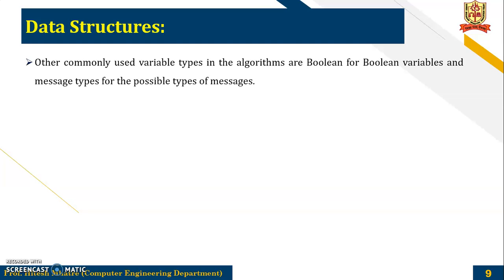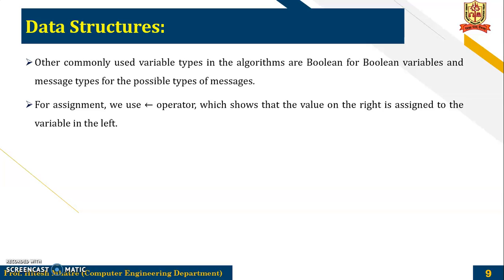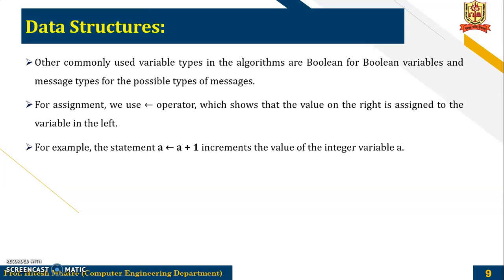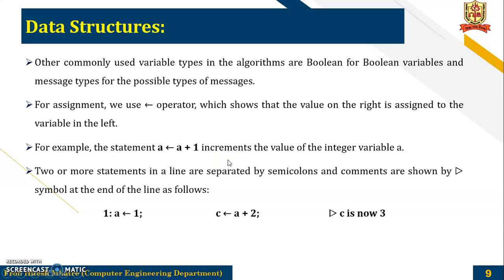Other commonly used variable types in the algorithms are Boolean, and for Boolean variables and message types for the possible types of messages. For assignment, we use this arrow operator, which shows that the value on the right is assigned to the variable on the left. For example, in this statement, A is assigned the value A plus 1, that is, it increments the value of integer A, and again it is assigned to the variable A.